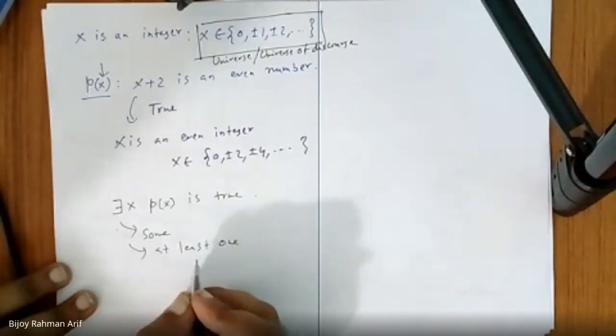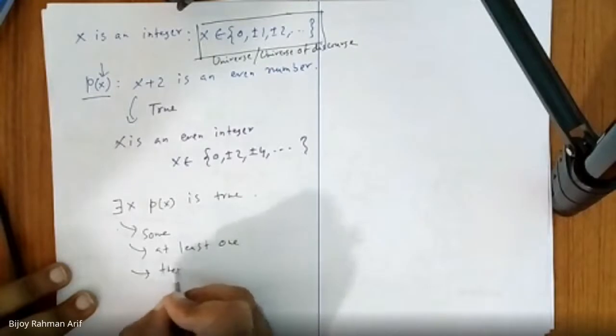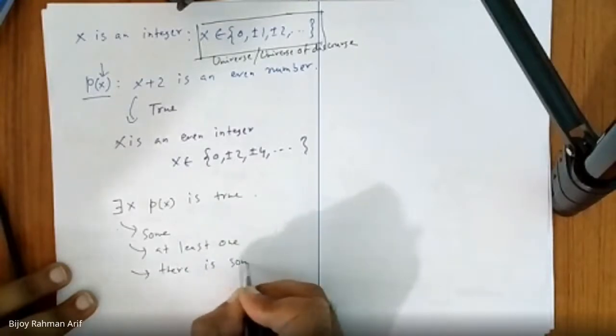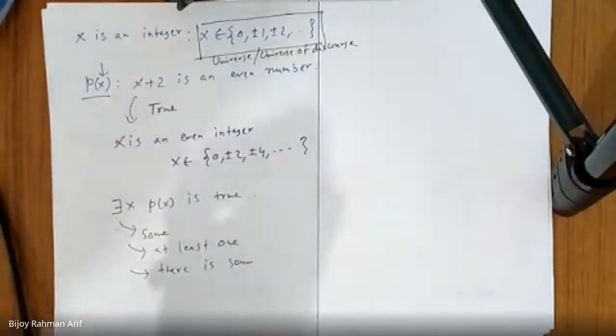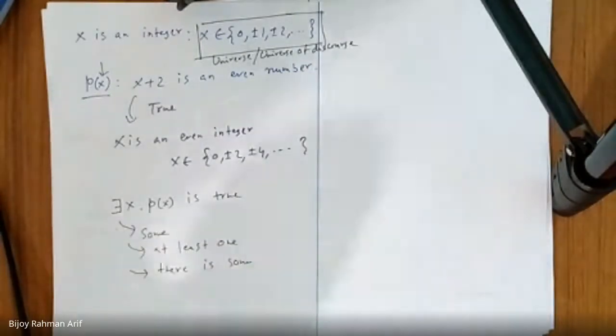This inverted E means some. For some x, P(x) is true. Did you get it or not? Yes, sir. Okay, so this is one quantifier.